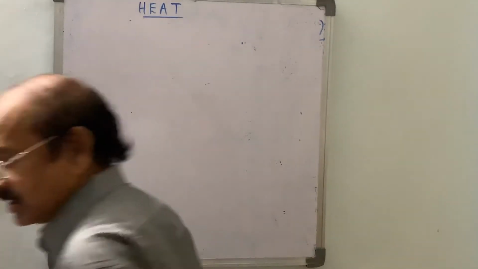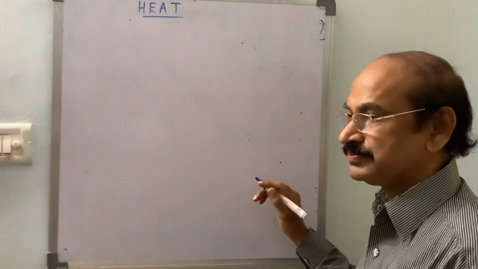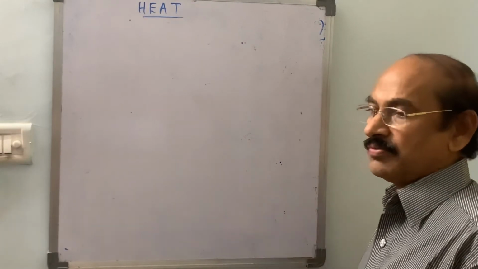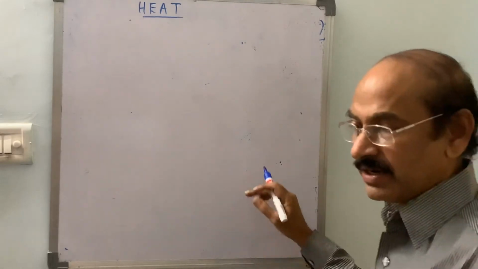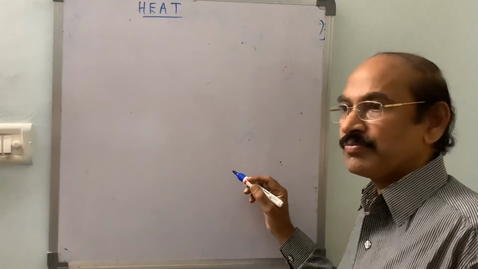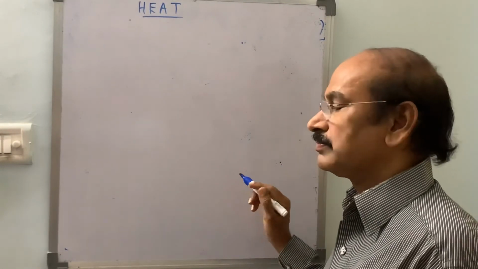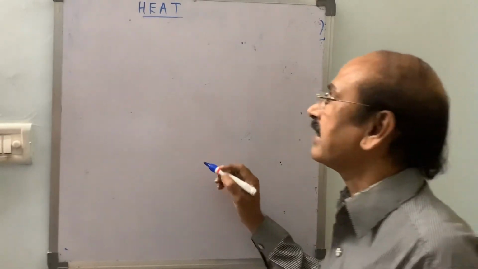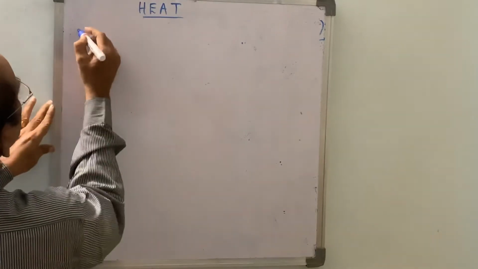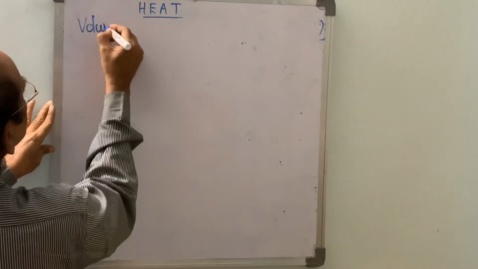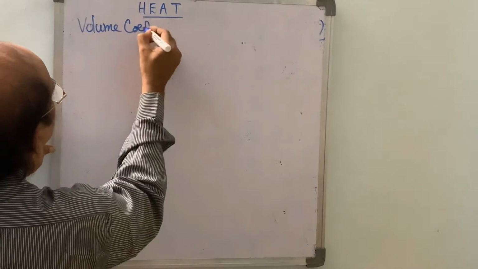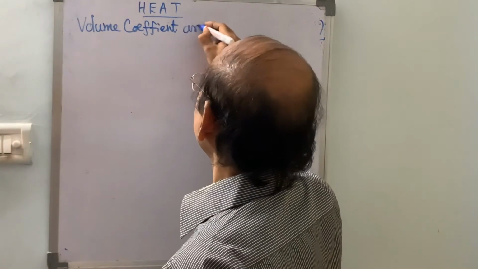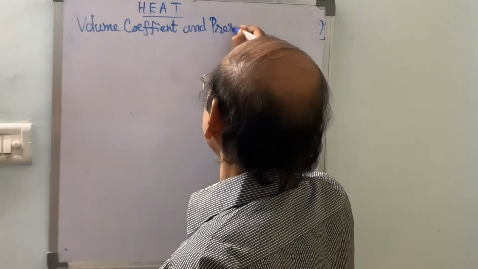So from Charles' first law, we know the volume coefficient value, and from Charles' second law, we derive the value for the pressure coefficient of a gas. Volume coefficient and pressure coefficient of gas.